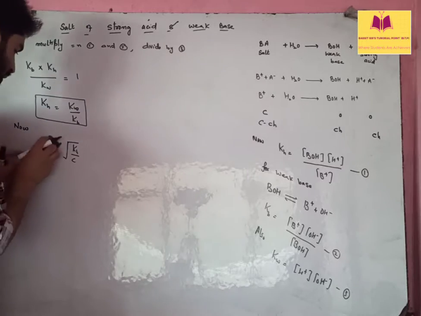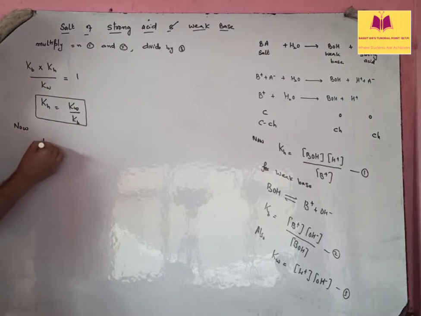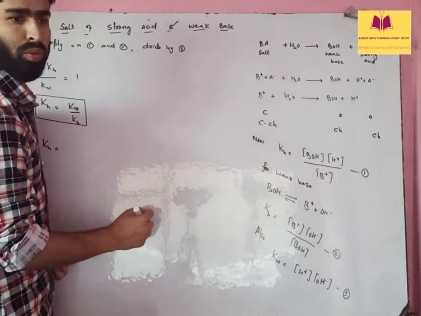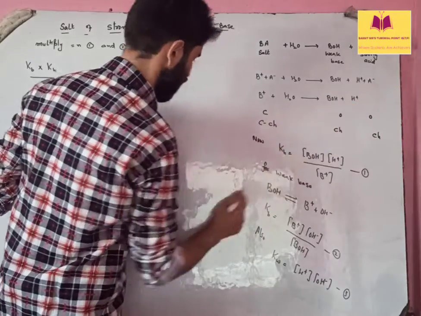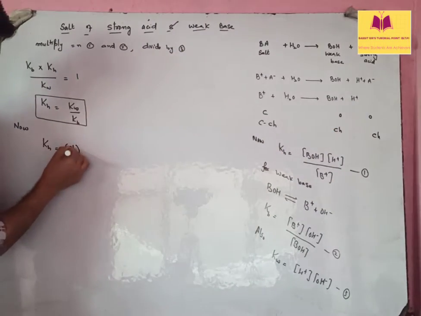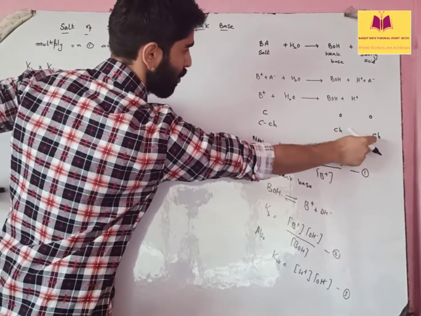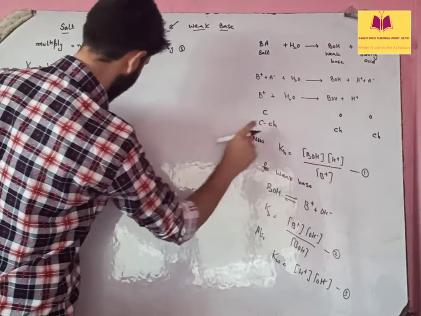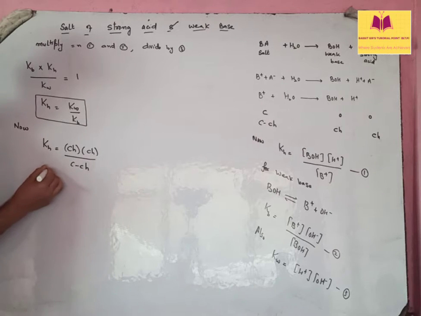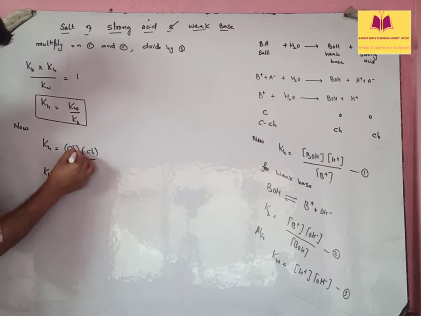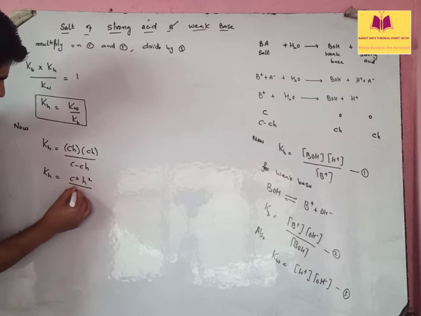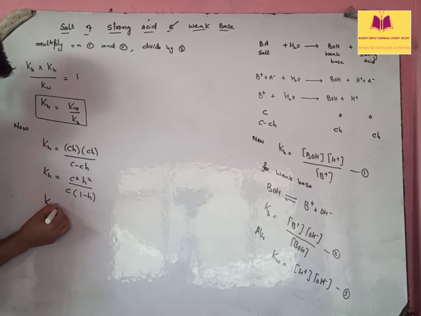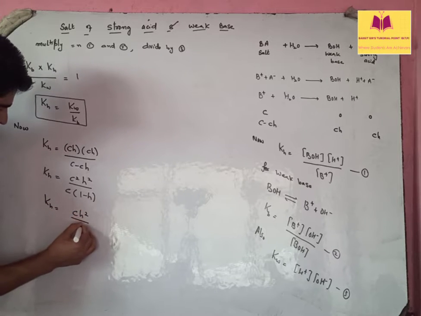Let's do it procedure-wise, step by step. What is Kh? This will be BOH times H positive, divided by B positive. BOH is Ch, and H positive is also Ch, divided by B positive, which is C minus Ch. So Kh can be written as C times C, that's C square, h times h, that's h square, divided by C common, 1 minus h. C and C will go out. So Kh will remain as Ch square divided by 1 minus h.